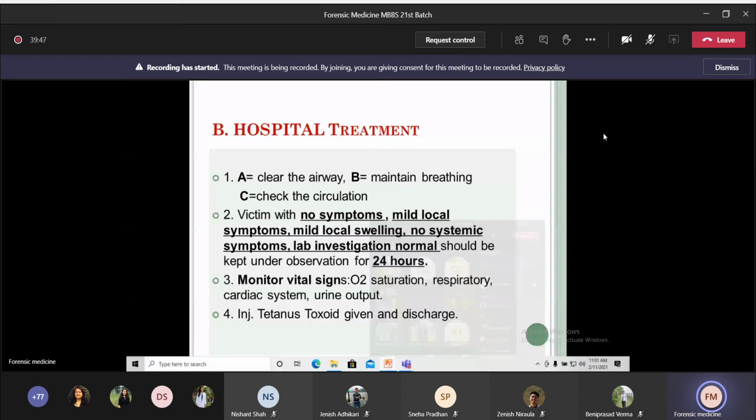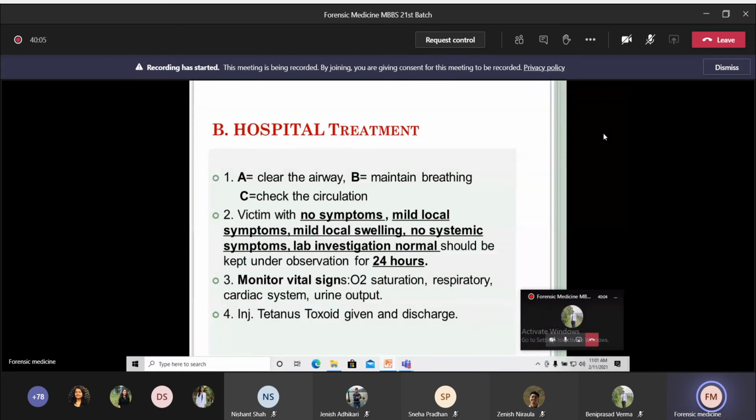If there are no systemic symptoms and lab tests are normal, then keep the person under observation for 24 hours. There is no need for anti-snake venom in this case. Monitor his or her vital signs as well as urine output, and then you can give an injection of TT and discharge the patient.